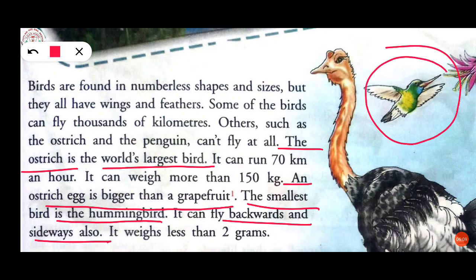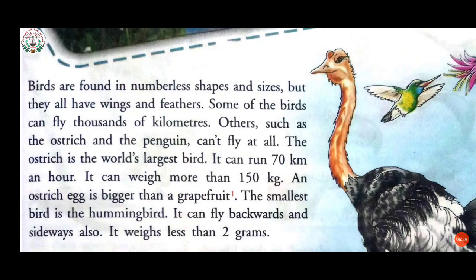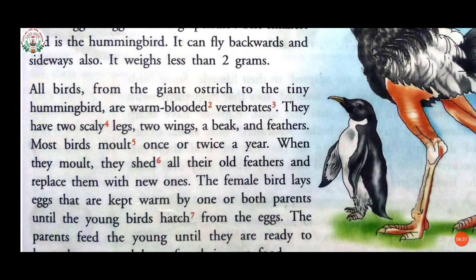It can fly backwards also and sideways also. It means, students, you have seen that birds fly only forwards, but the hummingbird has the quality of flying backwards and sideways. So come to the next paragraph.